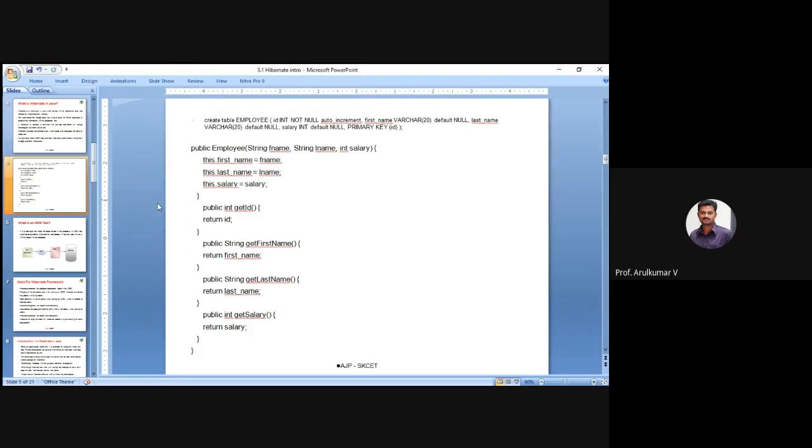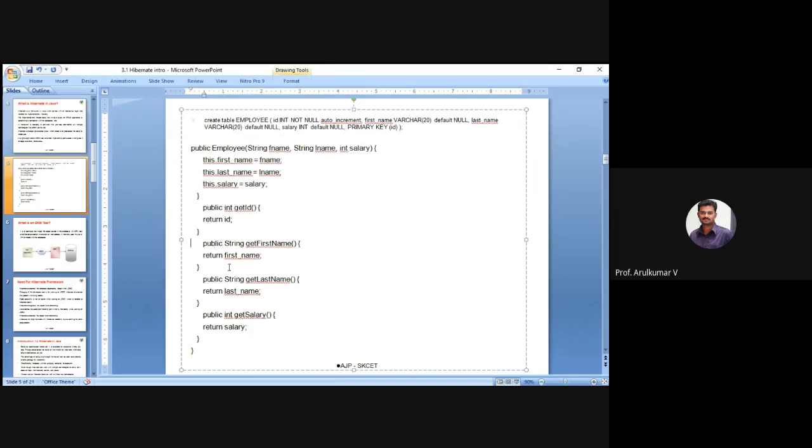So when coming to any framework in Java, you should remember about this POJO class. What is there in a POJO class? It is getter and setter methods. If you want to print or return any values or fetch any values, you use the get method. If you want to put a value to a database, you have the set method, setter method.